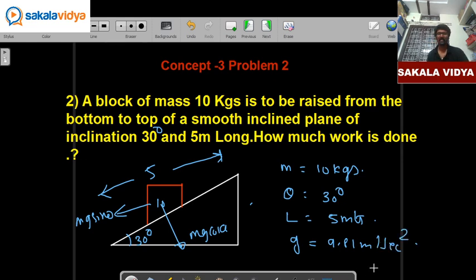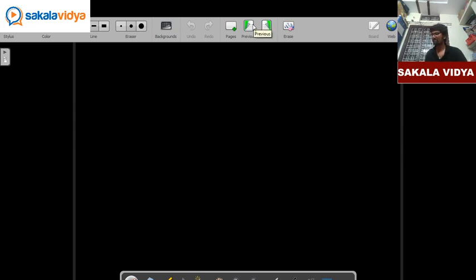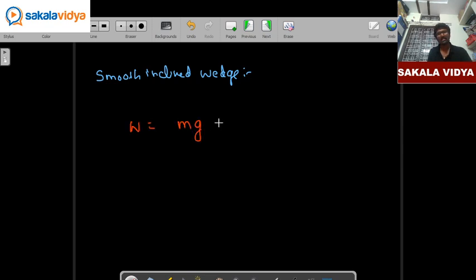So what we have to calculate here? Work done. For a smooth inclined wedge the formula for work done will be mg sin theta into s.